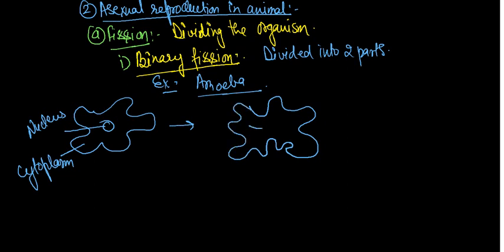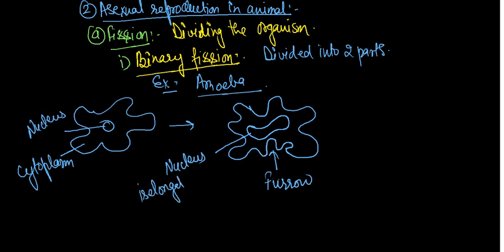Due to the pressure of the furrow, the nucleus is elongated and later divided.